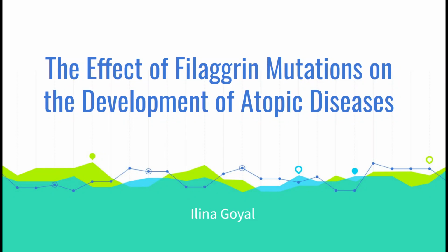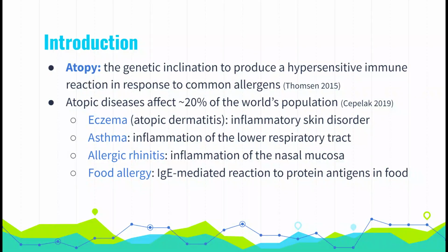Hello, my name is Alina Goyle, and I'll be presenting my research on the effect of Filaggrin mutations on the development of atopic diseases. To start, the term atopy refers to the genetic inclination to produce a hypersensitive immune reaction in response to common allergens. The prevalence of atopic diseases has been increasing in recent decades, and currently around 20% of the world's population has at least one atopic disease.